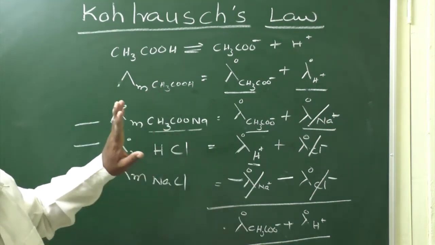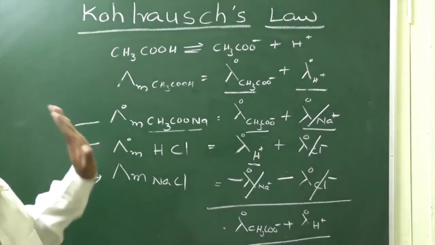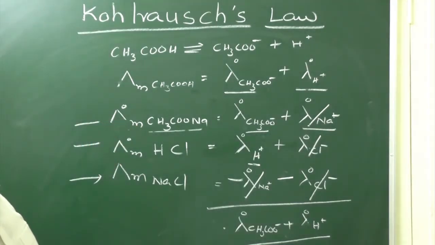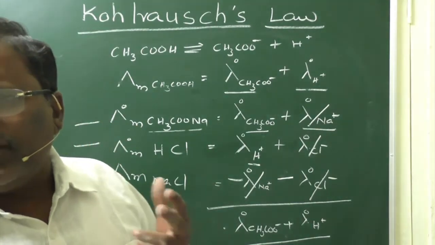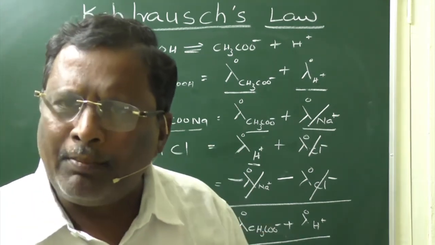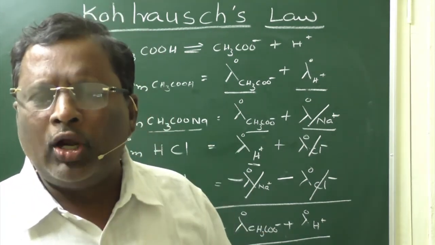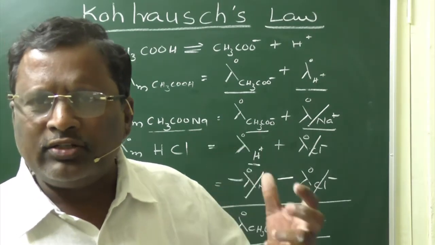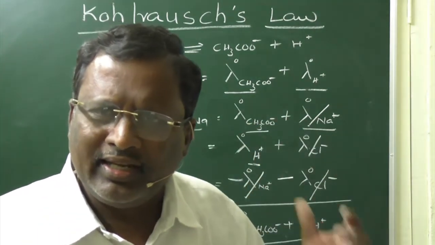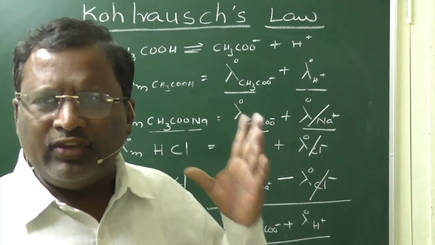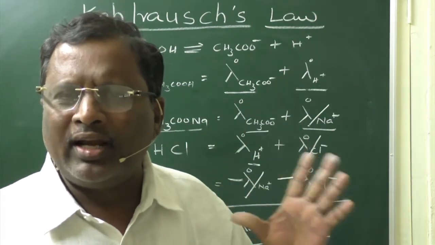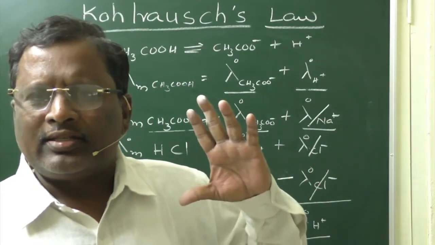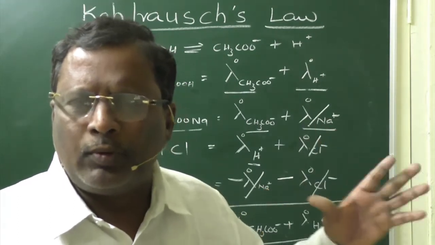This is the application of Kohlrausch law, because the limiting molar conductivity of an electrolyte is nothing but the sum of the limiting molar conductivities of the constituent particles present in that electrolyte. For weak electrolytes, limiting molar conductivity is not possible to determine experimentally.